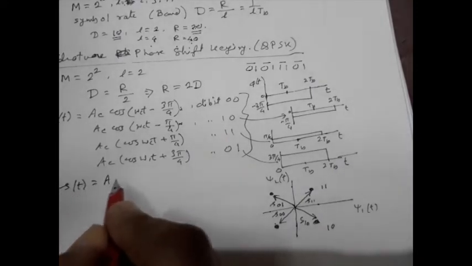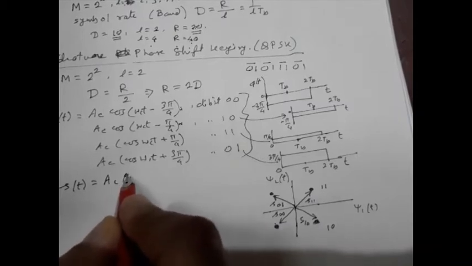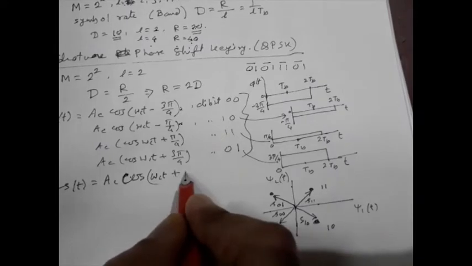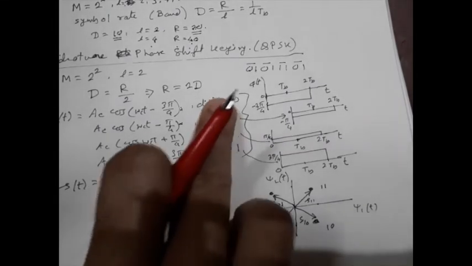So in general, s(t) can be written in this way: Ac cos(omega_c t plus phi_i(t)), where this phi_i(t) is dependent on the dibit value.